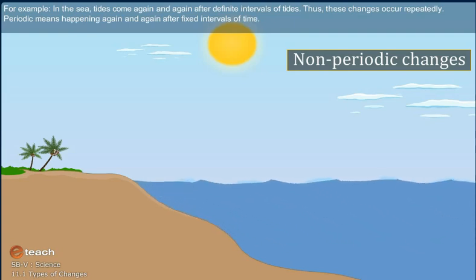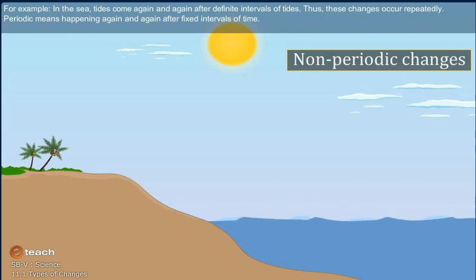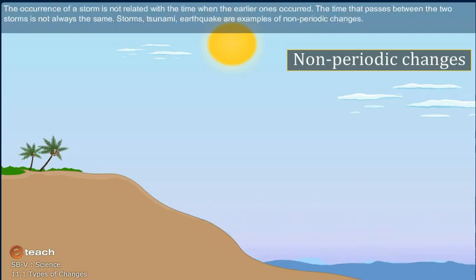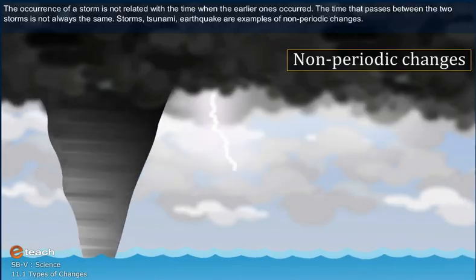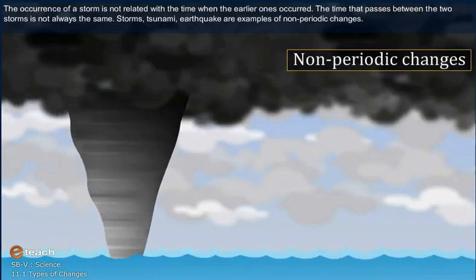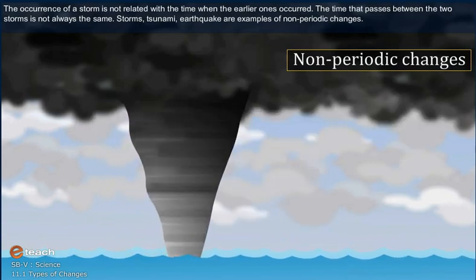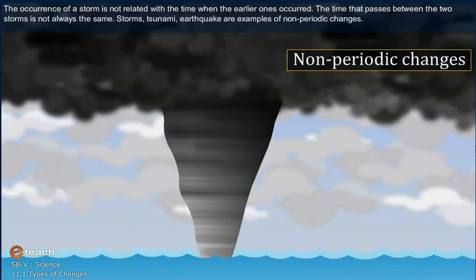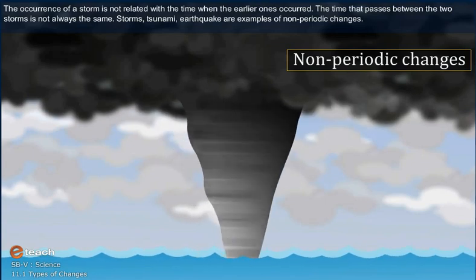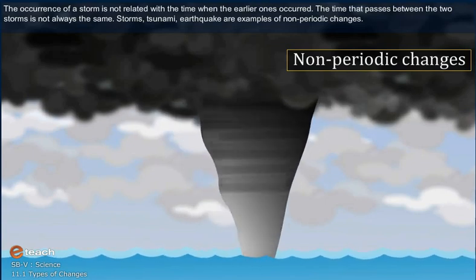The occurrence of a storm is not related to the time when the earlier ones occurred. The time that passes between two storms is not always the same. Storms, tsunamis, and earthquakes are examples of non-periodic changes.